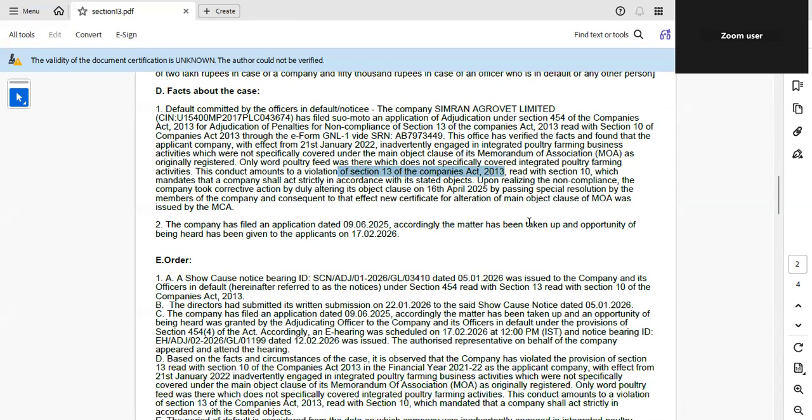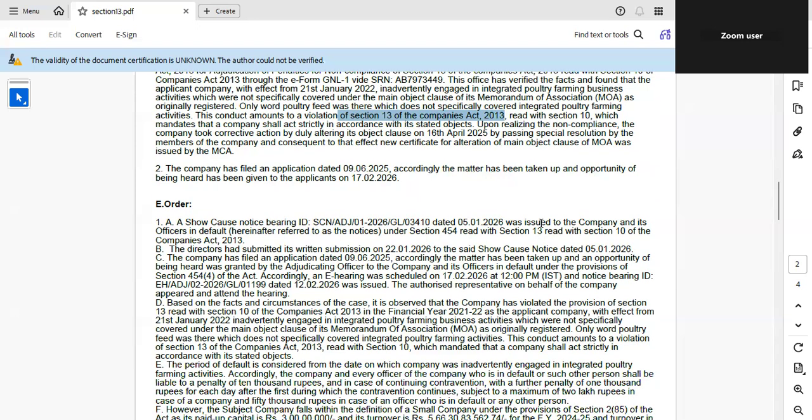And we also talked about Section 450, that is a residual penalty. This is a general penalty section. It applies when no specific penalty is provided elsewhere and any provision of the Act is violated. Penalty prescribed: 10,000 is the initial penalty, 1,000 per day for continuing default, maximum 2 lakh on the company, and maximum 50,000 on officer in default.